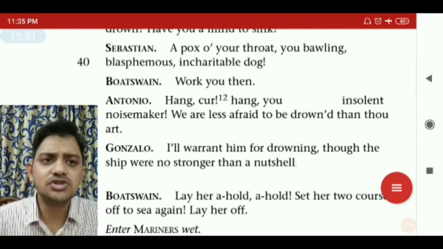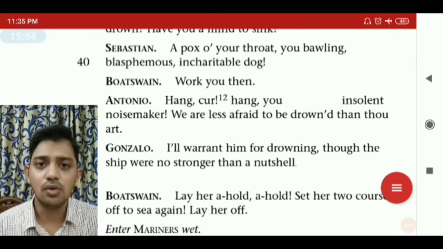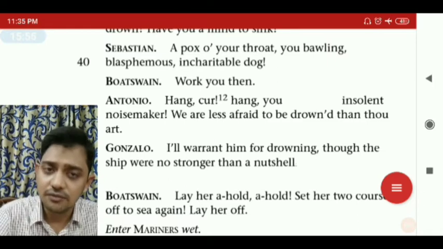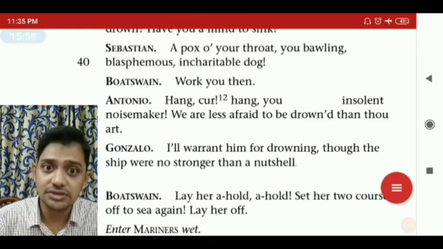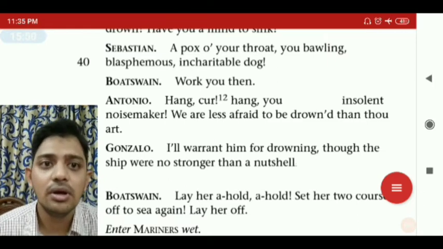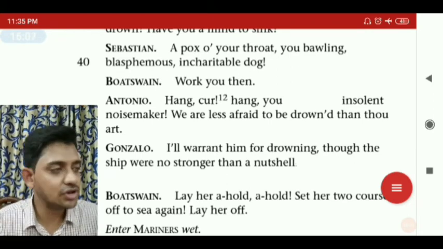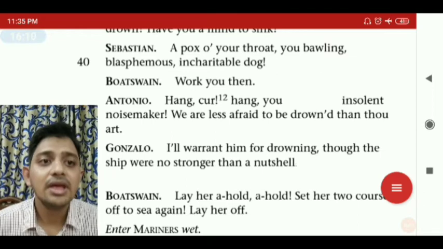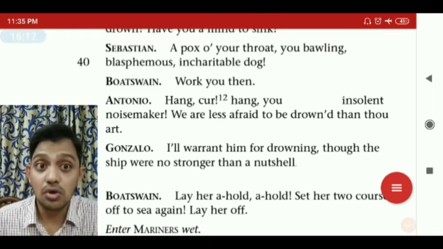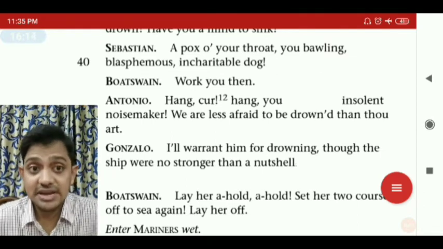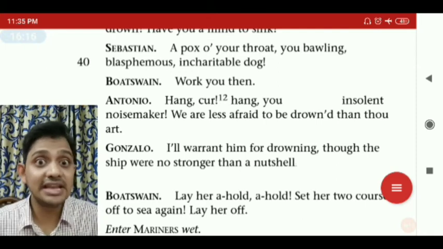"We are less afraid to be drowned than thou art." We are not as afraid as you are. Gonzalo: "I'll warrant him for drowning." Now I know that this man will not drown. Why? "Though the ship were no stronger than a nutshell." Now I know the ship is not stronger than a nutshell.